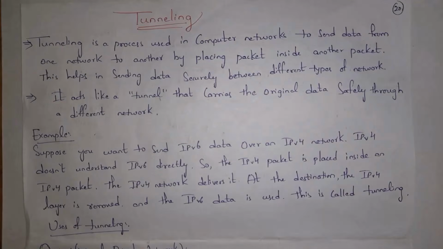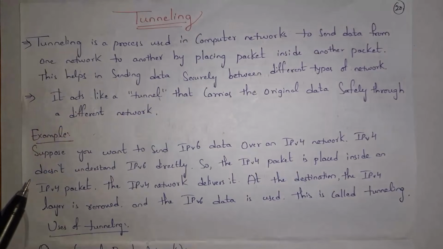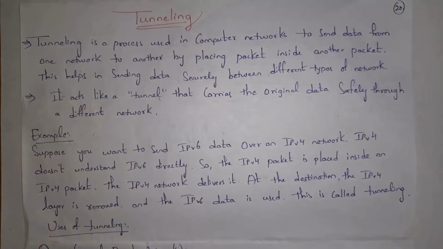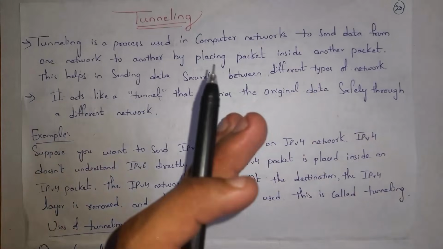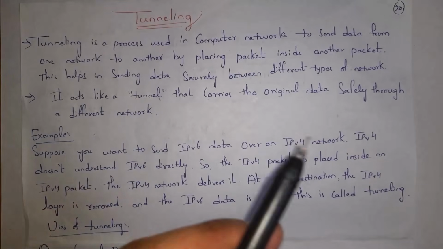I will explain what is tunneling. Tunneling is a process used in computer networks to send data from one network to another network by placing packets inside another packet. This helps in sending data securely between different types of networks. So it acts like a tunnel that carries original data through different networks.